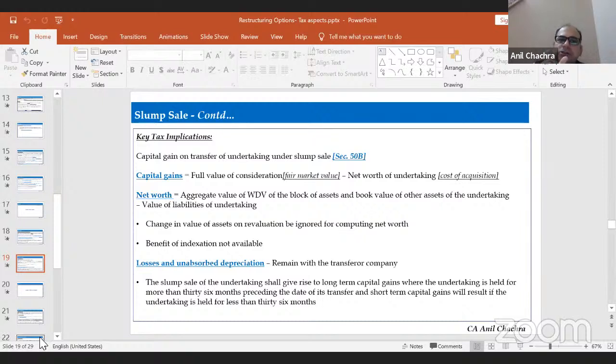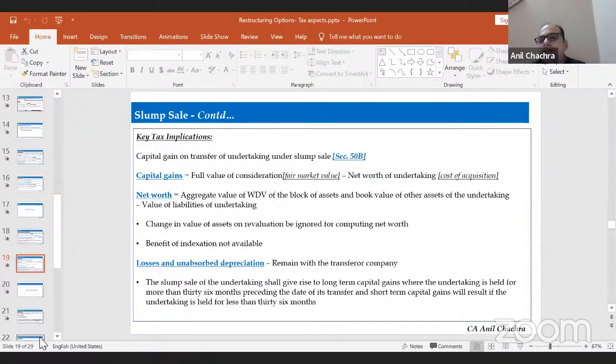This fair market value has also been amended in the 2021 Act, wherein earlier it was sale consideration minus net worth, but now they have defined that if the sale value is less than the fair market value of the asset, the fair market value will be treated as the full value of consideration. And they have defined the net worth as well. Net worth means the WDV of the depreciable assets and the book value of the assets other than the depreciable assets, calculated as the net worth of the undertaking.